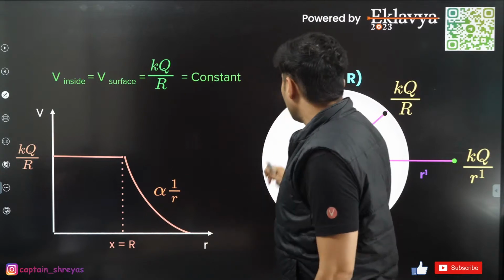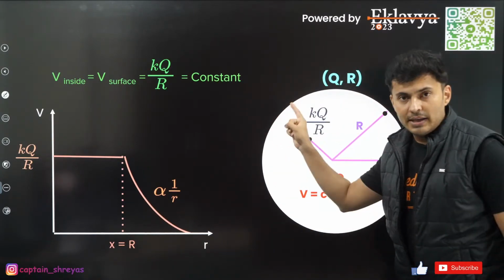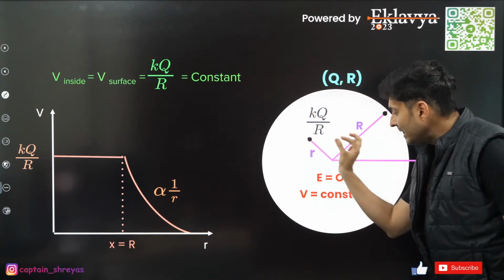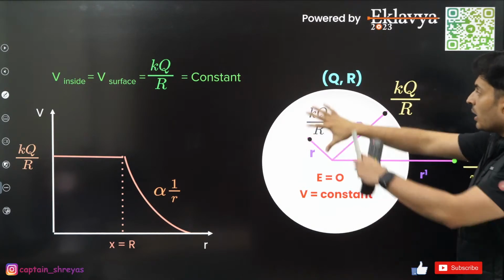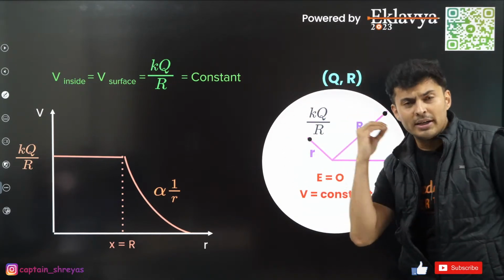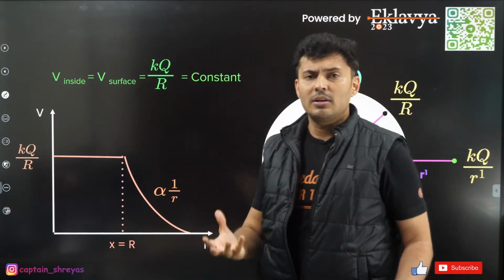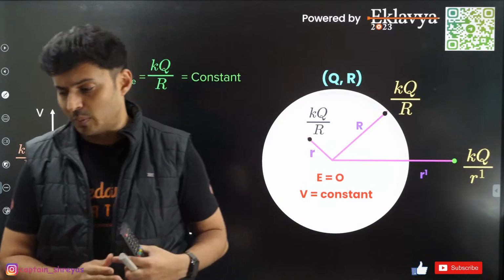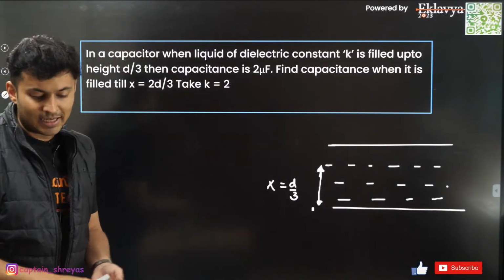So remember, whenever you have a solid sphere, the charges are on the periphery. There is no field inside. That is the reason why the potential is constant. But for the outside region, this entire sphere behaves like a point charge. So the potential will vary just like a normal point charge, inversely proportional to R. Great. Moving on to the next one.